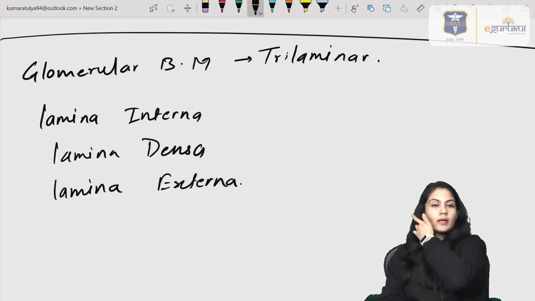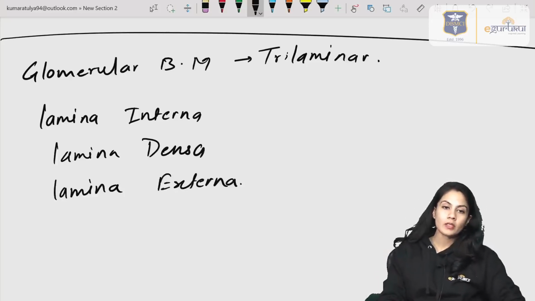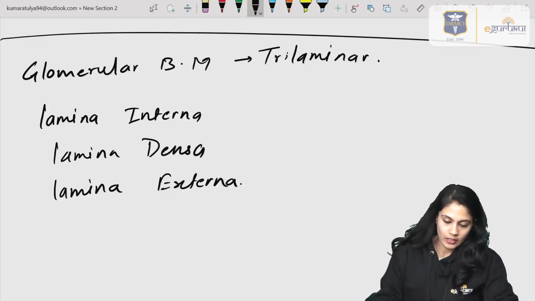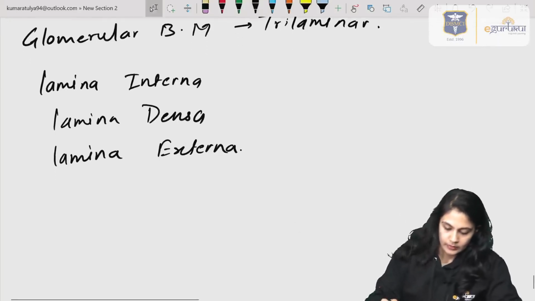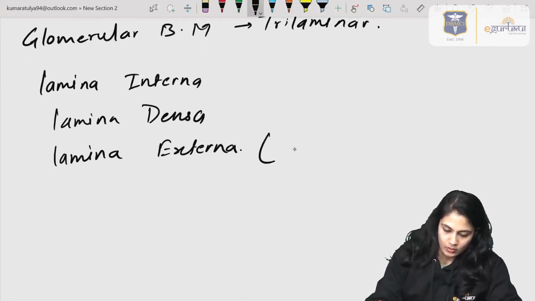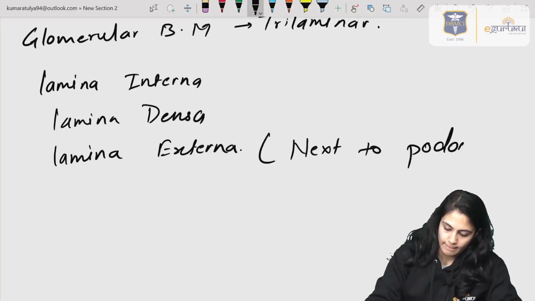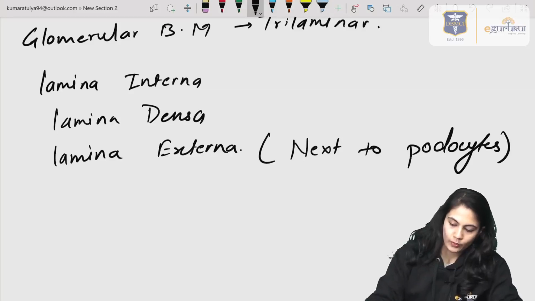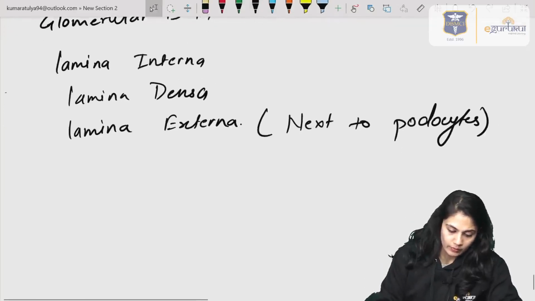These three layers are present next to the podocytes. We are only talking about the basement membrane, right?